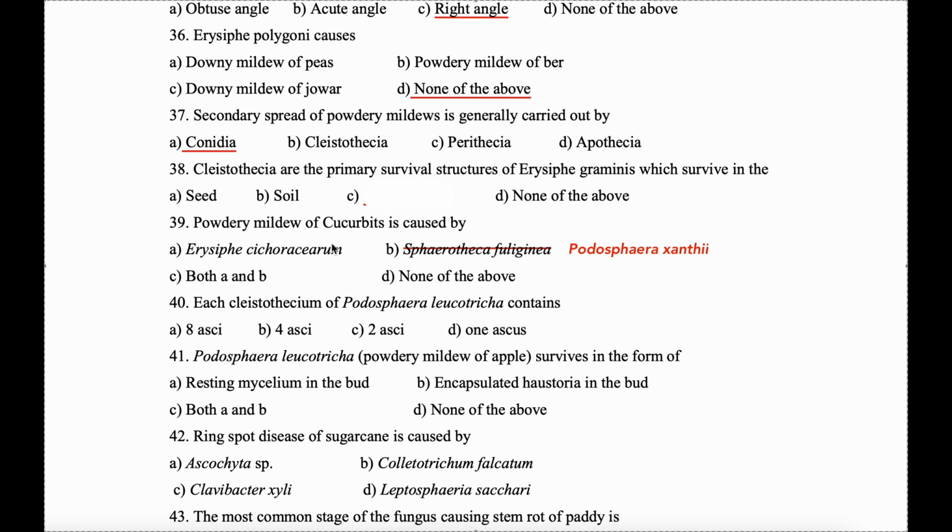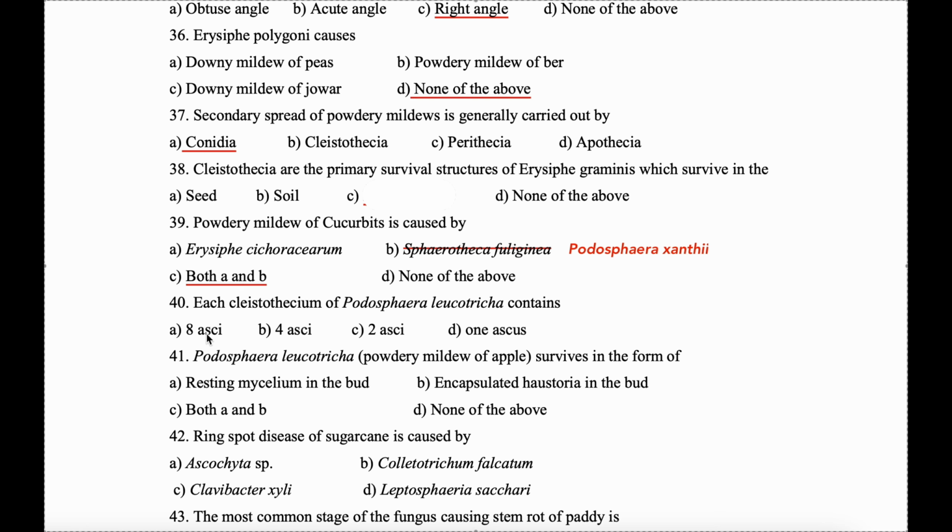So this is one of those questions which is expected to come in the exam, that is powdery mildew of cucurbits. Why? Because it is caused by two pathogen genera of powdery mildew. One is Erysiphe, the second is Podosphaera. Here the option given before it, Sphaerotheca, was wrong. So yeah, the answer will be both A and B.